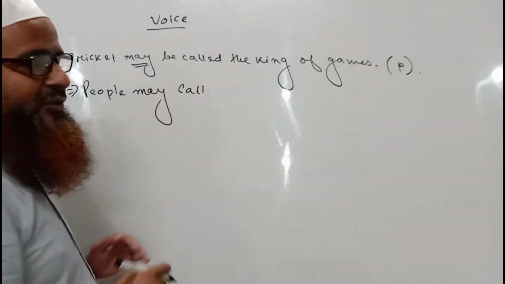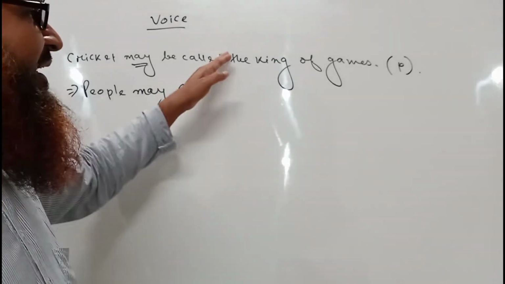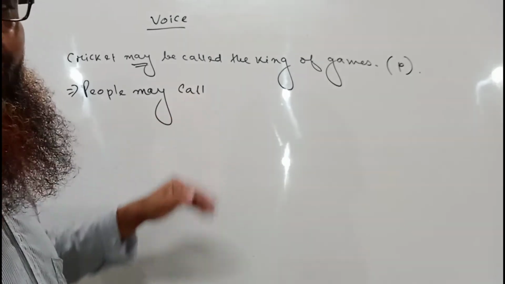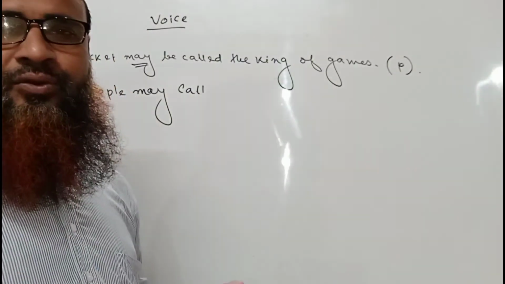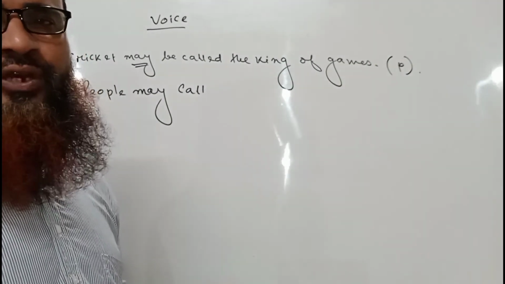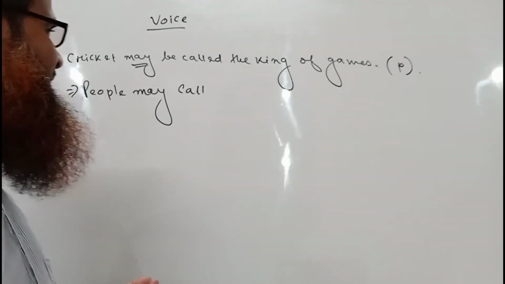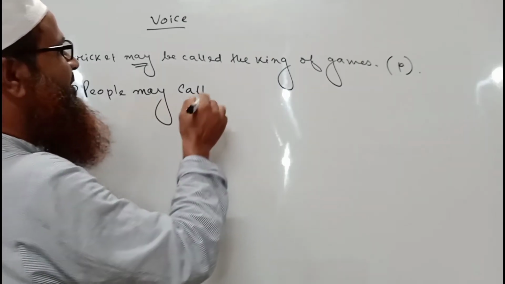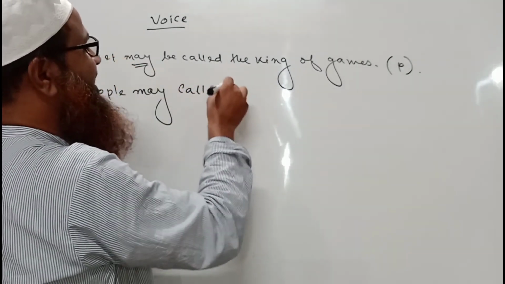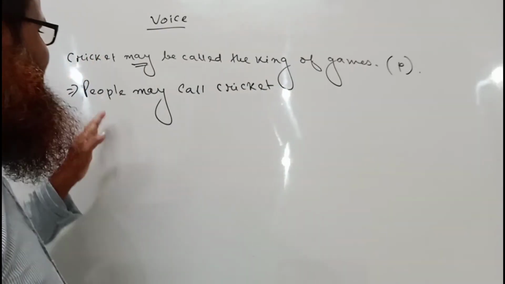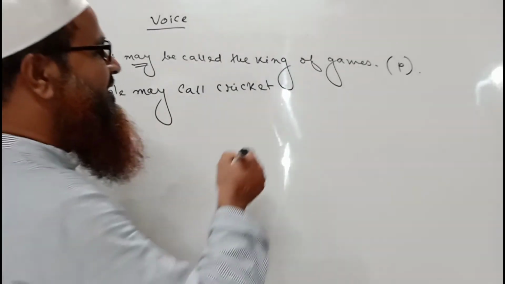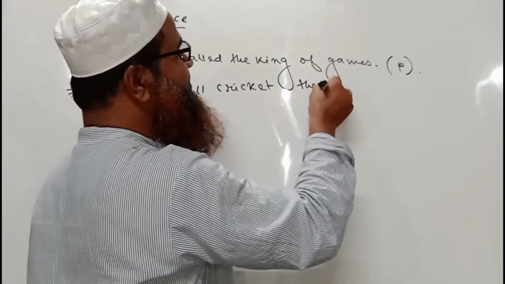Then we have to use the main verb in its present form, because we always use the present form of verb after may, shall, should, will, would, can, could, might, like this. So people may call cricket the king of games.